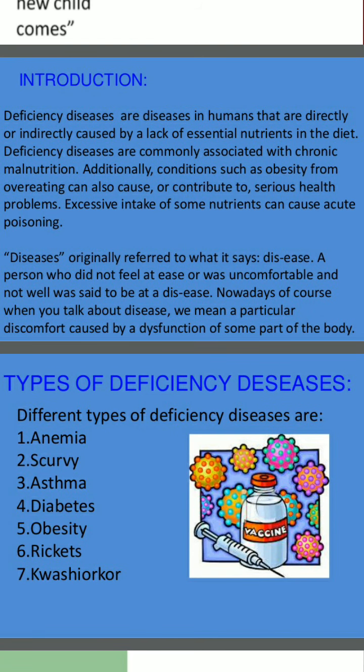The word disease originally refers to what it says: a person who did not feel at ease or was uncomfortable and not well was said to be at a dis-ease. Nowadays, of course, when you talk about disease, we mean a particular discomfort caused by a dysfunction of some part of the body.